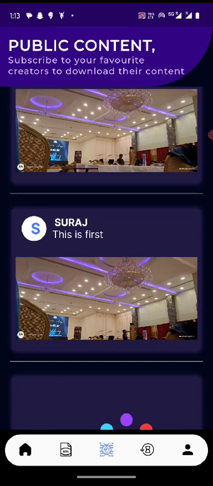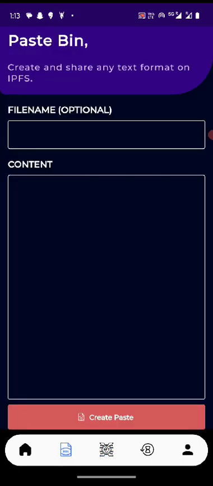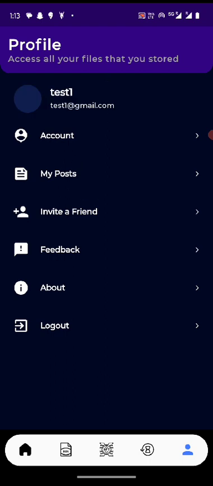Now maybe you have some thoughts in your mind, or you have some notes to take. Yes, you can do that as well. We can store that in IPFS as well. Then we have the recent transactions. So one more thing is the profile screen.